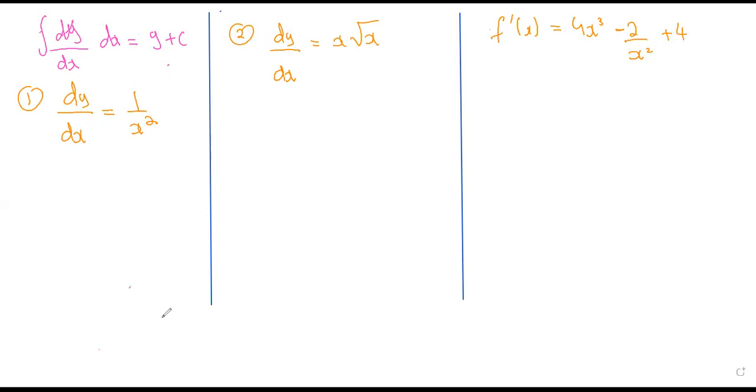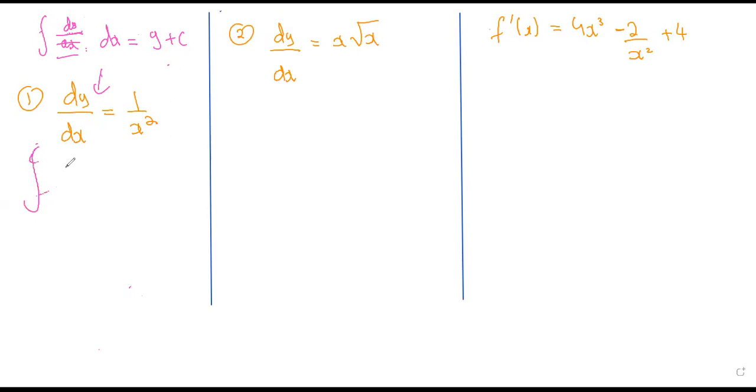The only thing I want you to understand is whenever you are integrating your derivative, you will get the original curve. Okay, this is the question. They want you to find the original curve. So for that, you will integrate this derivative.